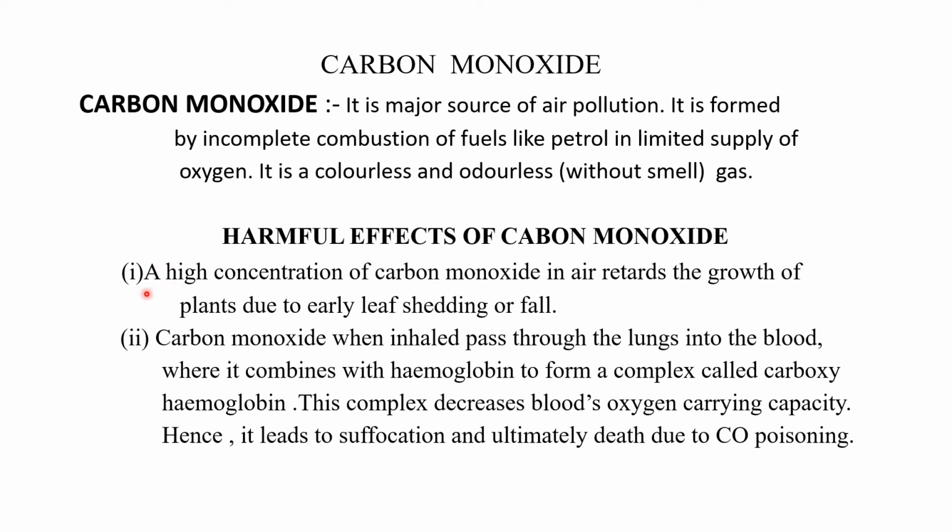Okay, the first harmful effect is that a high concentration of carbon monoxide in air retards the growth of plants due to early leaf shedding or fall. What happens is that some trees shed their leaves in a certain season, but under the influence of carbon monoxide, the leaf shedding occurs earlier, and this leads to retardation in the growth of that plant. That plant's growth will be retarded because of the early shedding of the leaves.